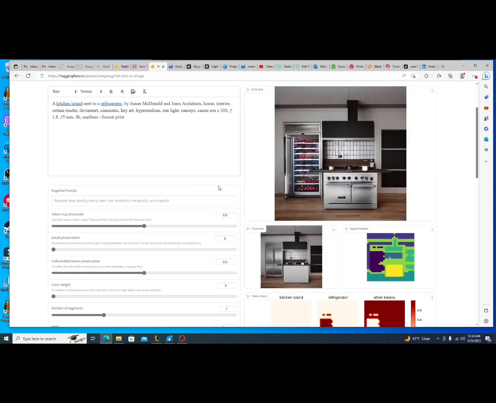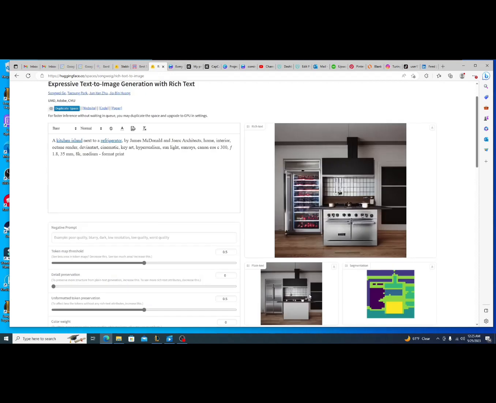I think this is a more interesting image. Is this transformed? I would argue that this is transformed, and I think the Supreme Court would argue that this is transformed too. So we can see here exactly the process that it goes through to make the image, and then we've got the plain text image and then the rich text image.